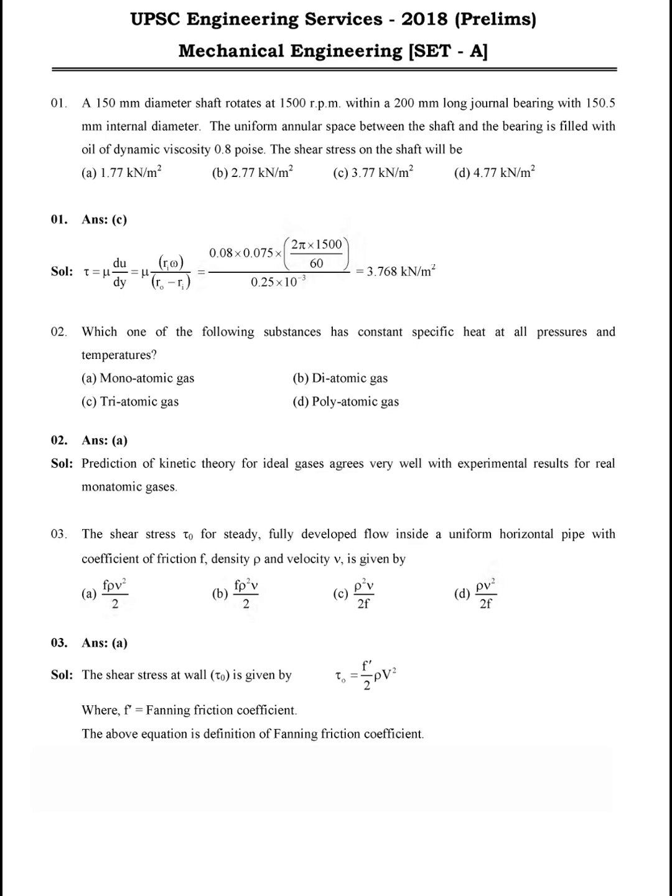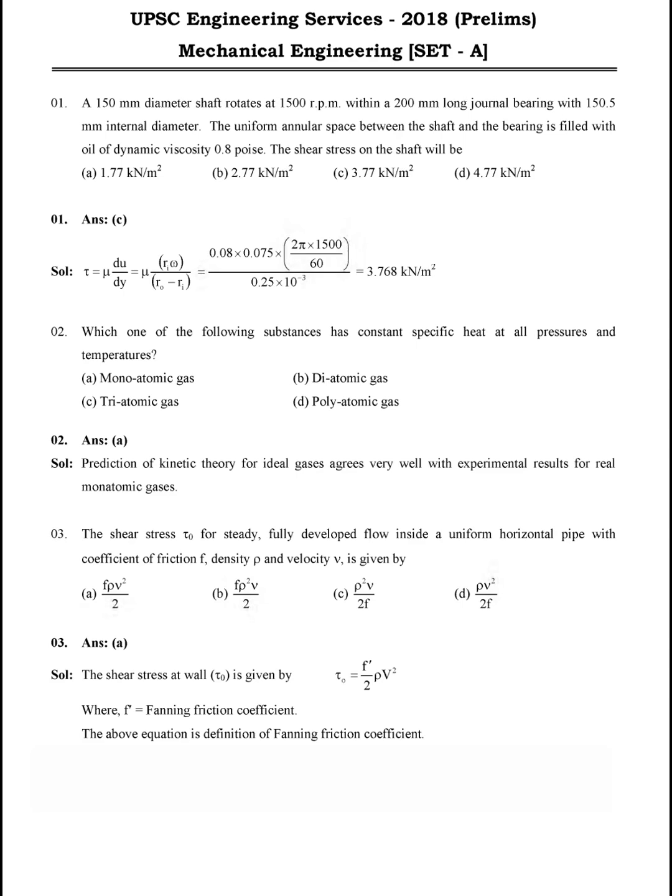Here du is the change of speed, that will be r1 omega, and dy is the changing distance, that is r0 to r1, meaning the radius will change there. Mu is the dynamic viscosity, that is 0.8 poise.